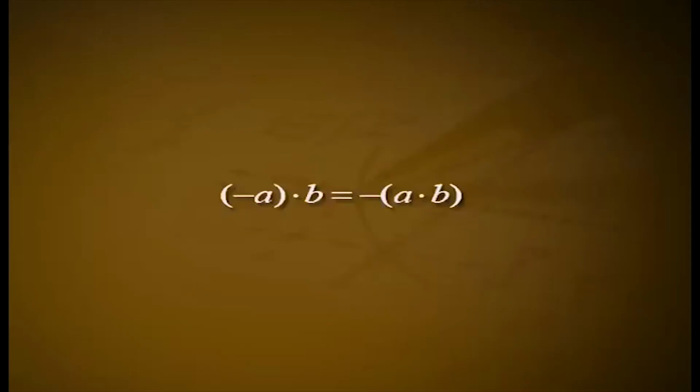Hence, minus A into B is the additive inverse of A into B, that is, minus of A into B equals minus of A into B. Property 2 is obtained from 1 by the commutativity of multiplication. 3. Let E be the multiplicative identity of F.